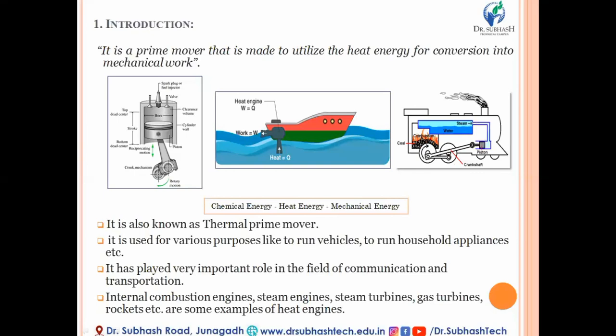This high pressure and temperature steam pushes the piston in the downward direction. It is connected with the connecting rod and crank mechanism.